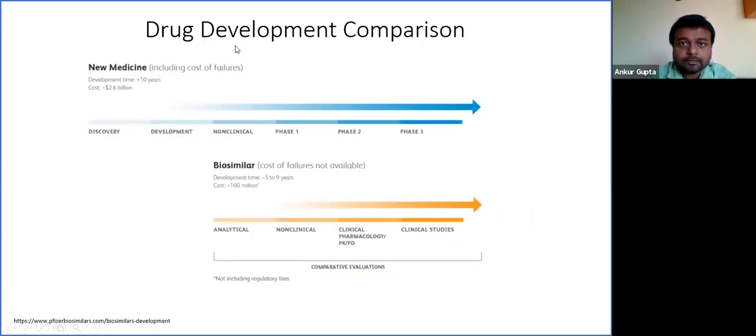Moving ahead, let us see what the difference is between an innovative product and a biosimilar in terms of process development. The development of a new medicine usually takes more than 10 years, more specifically around 10 to 12 years for one molecule, and it costs around $2.6 billion.